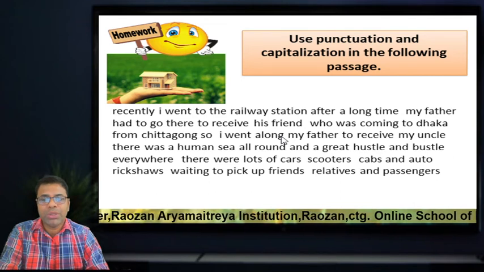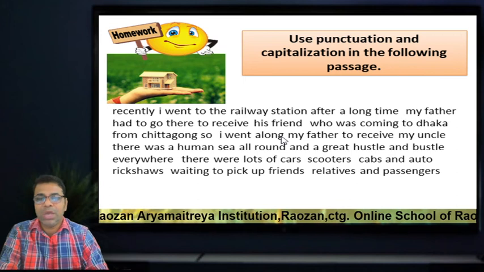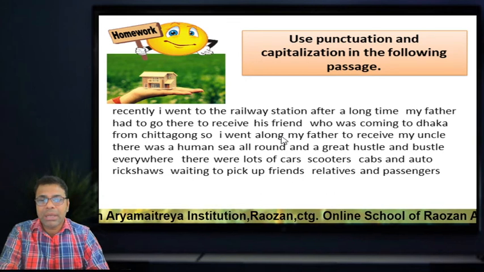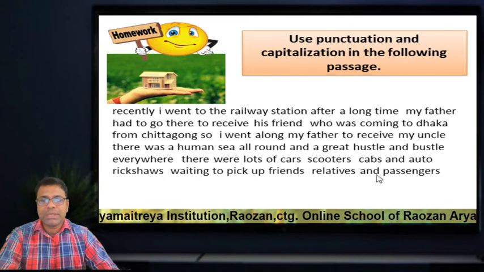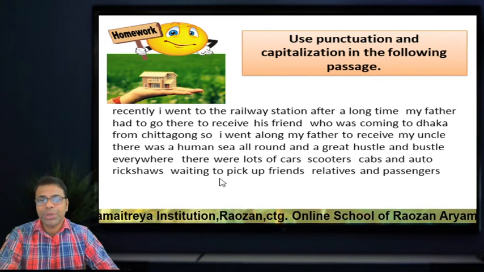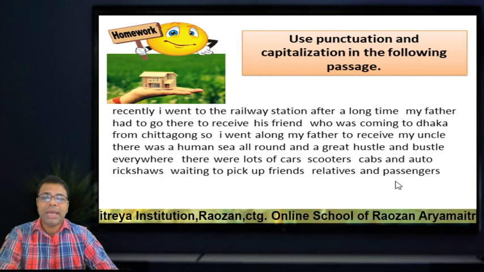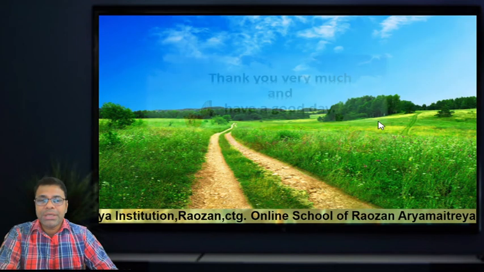So I went along with father to receive my uncle. There was a human scene all around and a great hustle and bustle everywhere. There were lots of cars, scooters, cabs and auto rickshaws waiting to pick up friends, relatives and persons. This is the text. You have to use punctuation and capitalization.